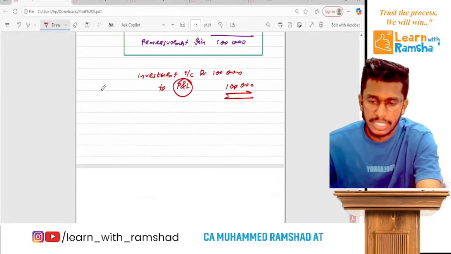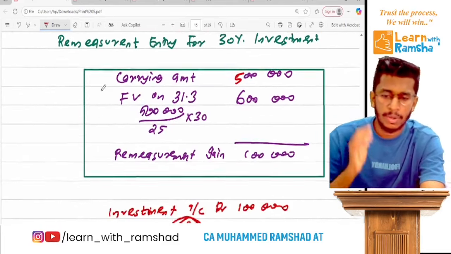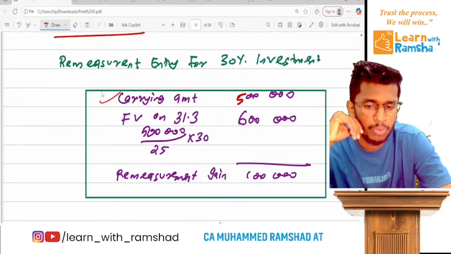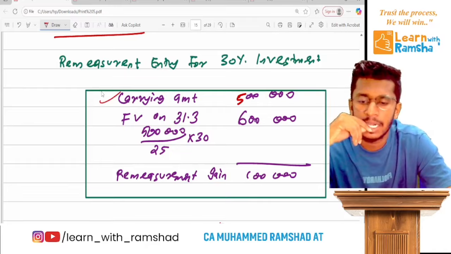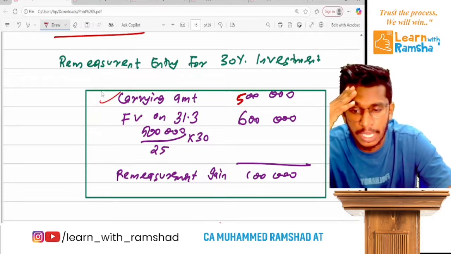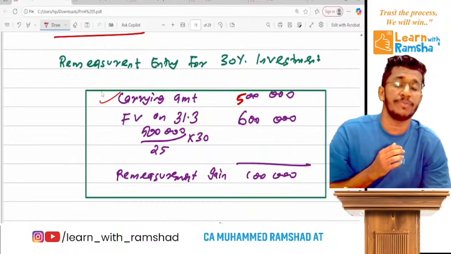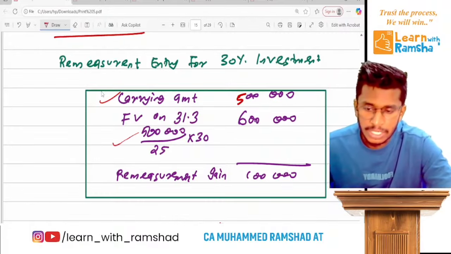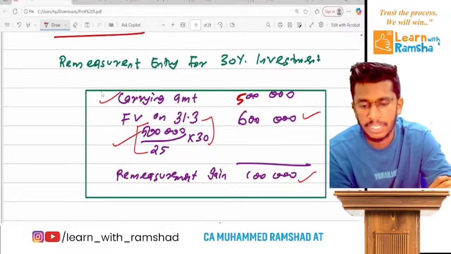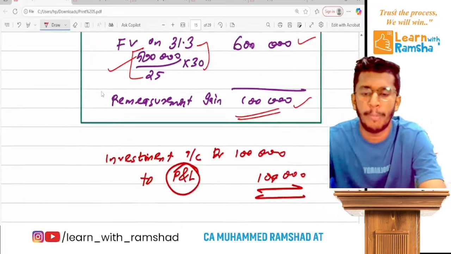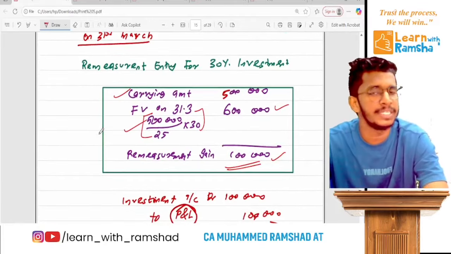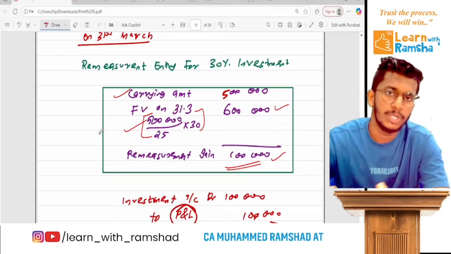Ready? So simply you can calculate the carrying amount and the remeasurement entry for the 30% investment. The old carrying amount was 5 lakh, and currently the 30% fair value can be calculated based on the cost of investment we paid on 31st March. I already explained in detail, but you can do it like this, and you will get 6 lakh. So the remeasurement gain is 1 lakh. You will pass an entry: investment account debit to P&L. That is the first special entry we write when there is an associate to complete consolidation transition.